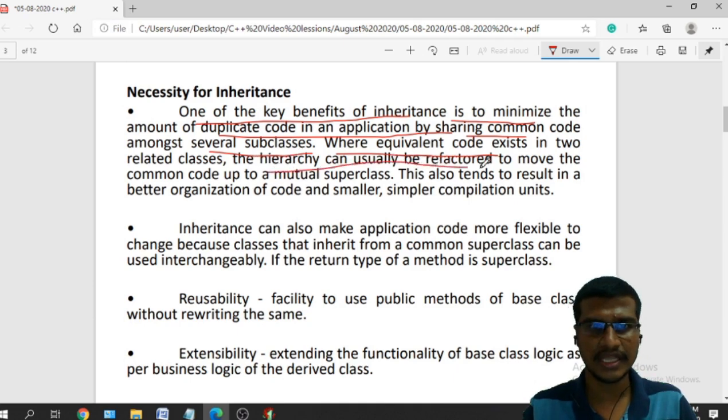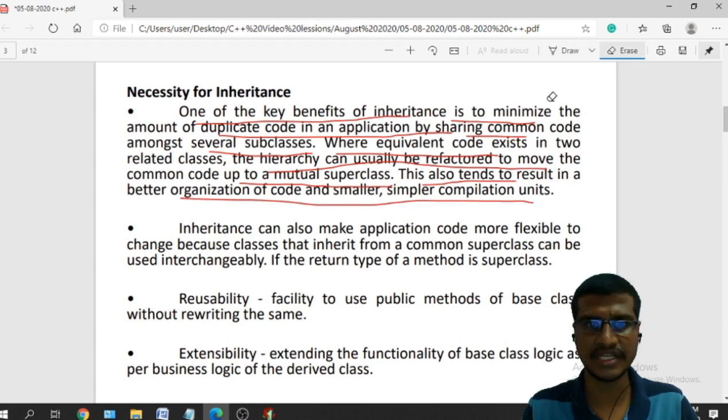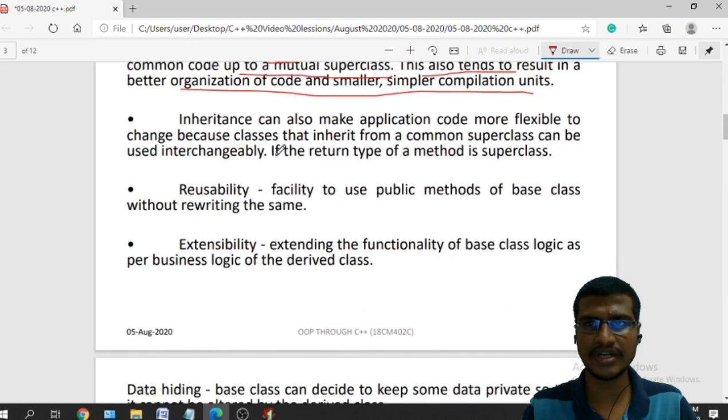The hierarchy can usually be refactored to move the common code up to a mutual superclass. This also tends to result in a better organization of code and smaller, simpler compilation units. This is one advantage. Another advantage: inheritance can also make application code more flexible to change, because classes that inherit from a common superclass can be used interchangeably.